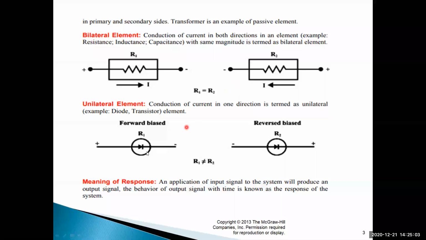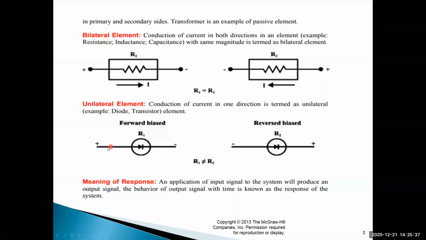R1 is equal to R2, so the resistance offered by the circuit is also the same. If you connect plus-minus or minus-plus bias, the resistance is the same. Here R1 and R2 are the same. Is that clear? During positive direction, plus to minus and minus to plus, the resistance of the circuit cannot change. But here, the resistance of the circuit changes if you change the positions of the terminals of the diode.